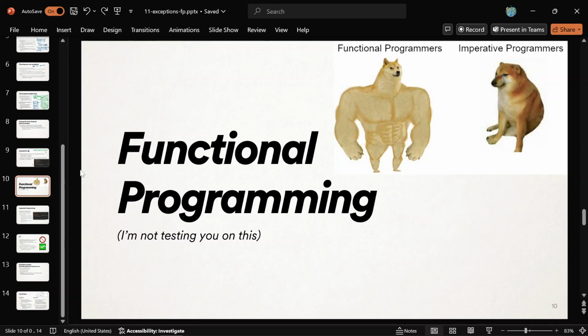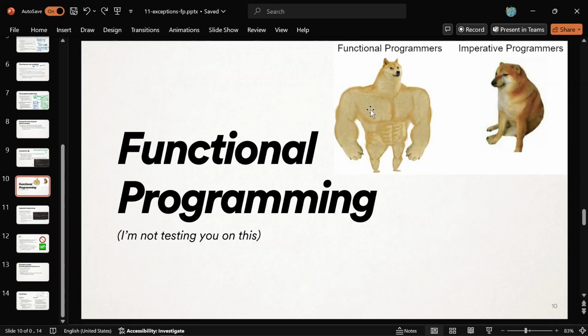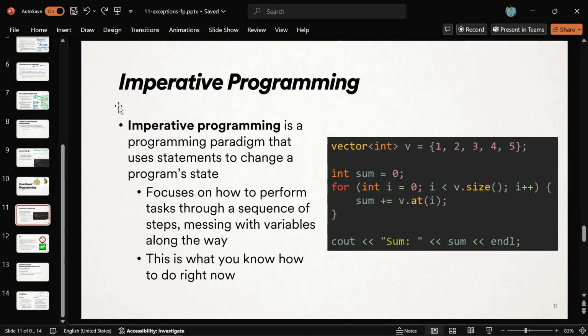Okay. So what you've been doing is imperative programming, all right? And there are plenty of memes about this too. So it's fun. It's a little complicated, but it'll be fun to at least talk about, right? So first of all, what is imperative programming? That's what you've been doing, right?